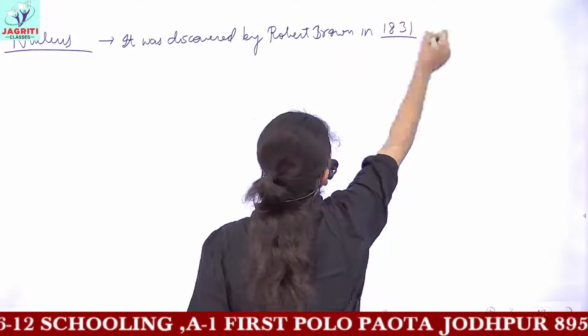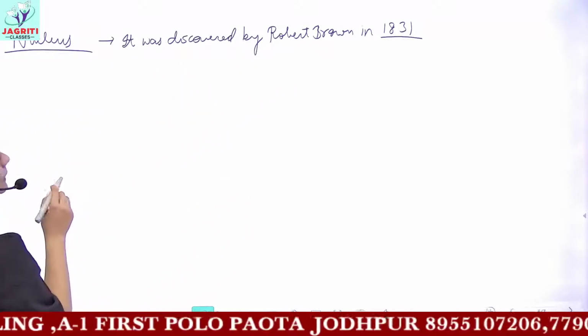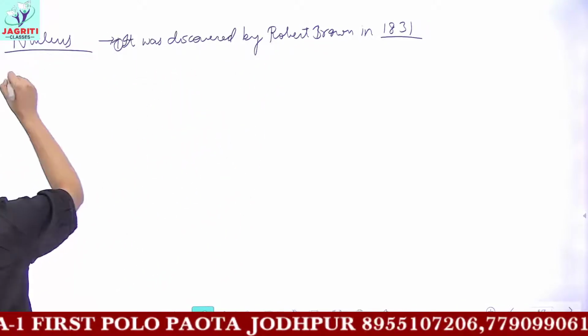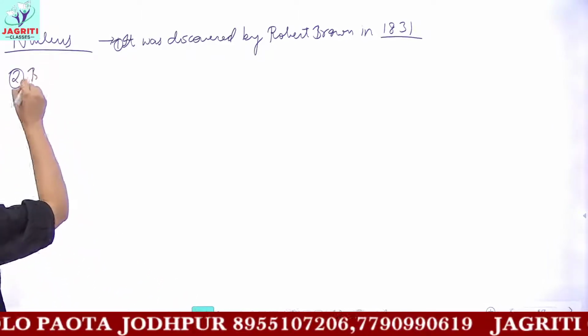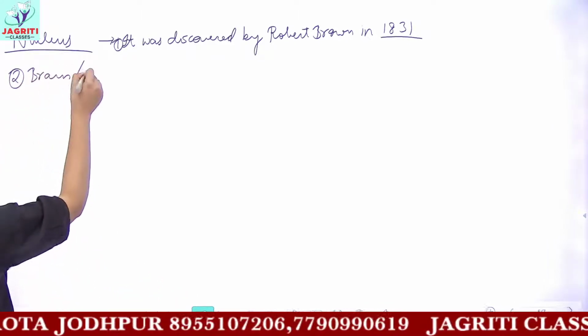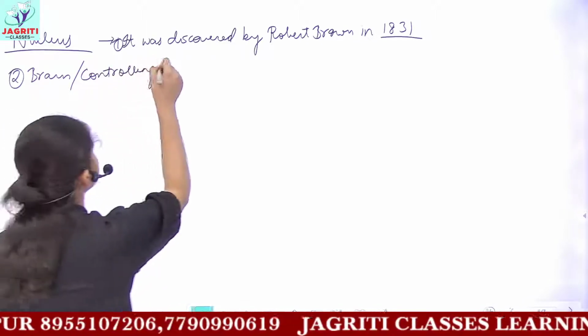You can check the year once, okay? So it was discovered by Robert Brown in 1831. Then the next point here is, nucleus is called the brain or the controlling unit of the cell.